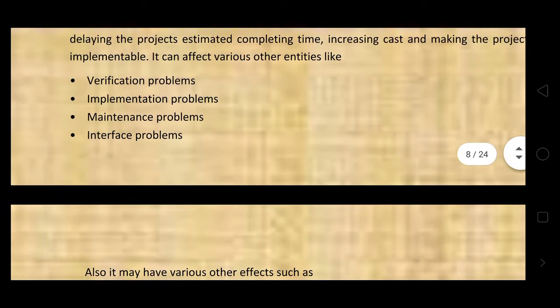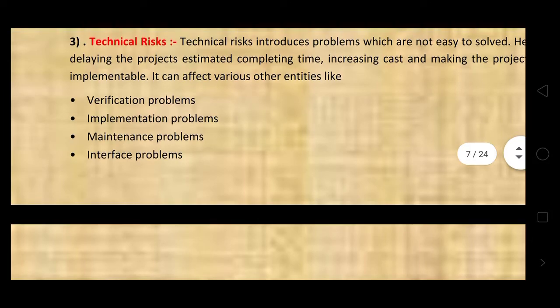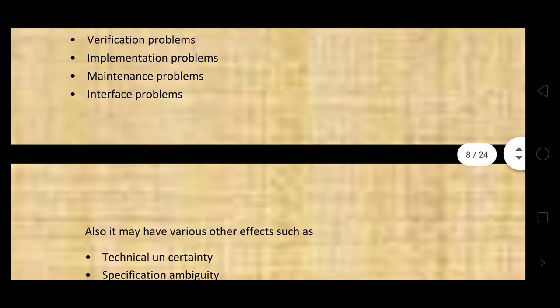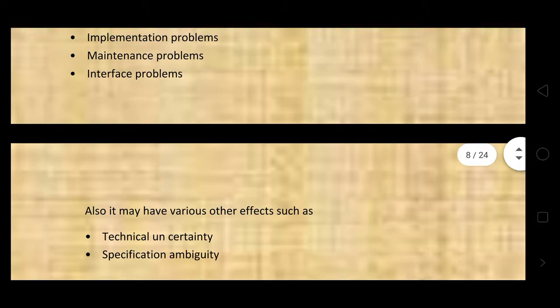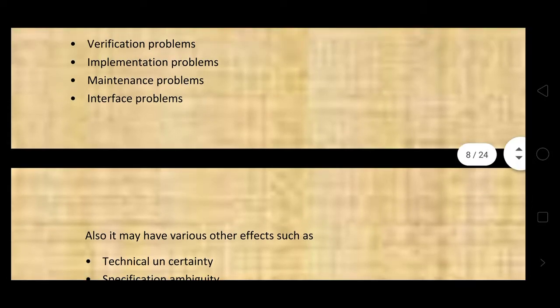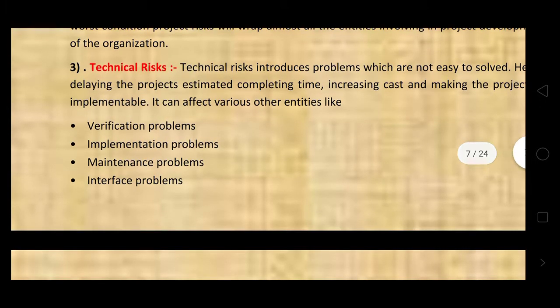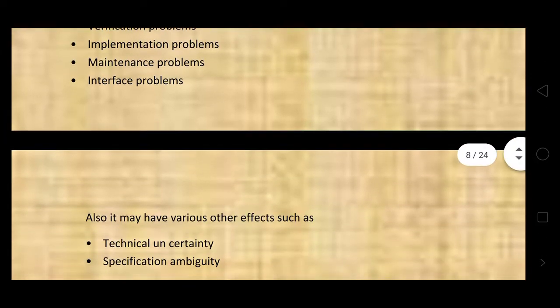If technical support is available but where the problem occurs is not identified, then technical uncertainty occurs, and finally specification uncertainty occurs. This is the problem of technical risks. In technical risks, there is no way to move forward.